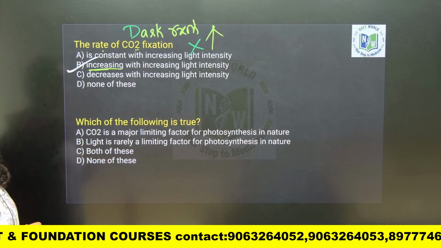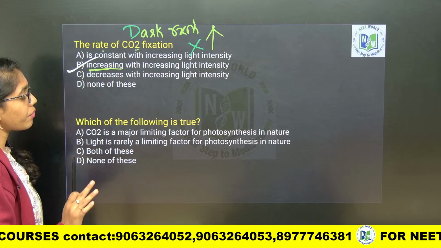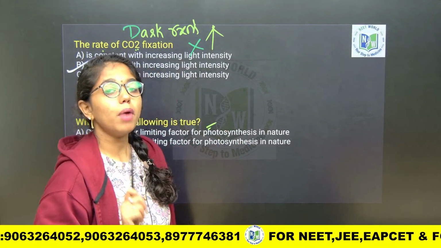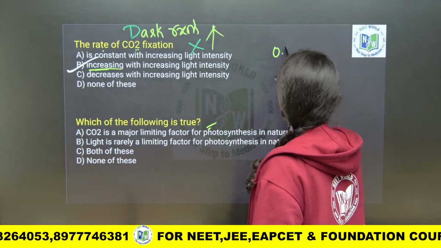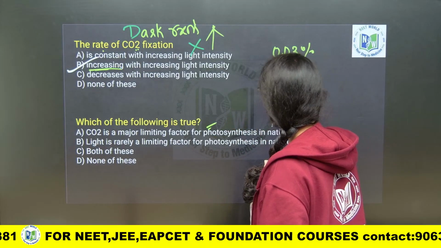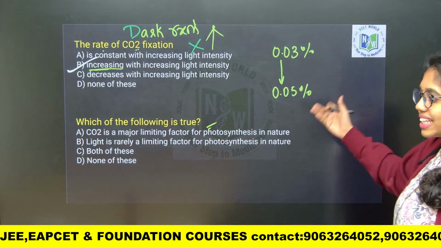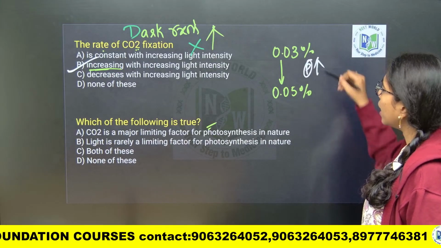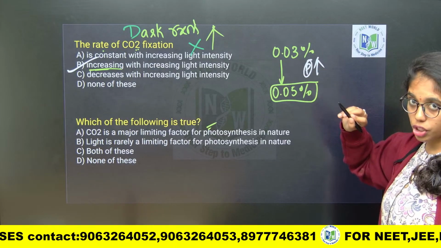In this question, beta, which of the following is true, he is asking. Carbon dioxide is a major limiting factor for photosynthesis in nature, that is obviously correct, because in atmosphere the optimum carbon dioxide concentration will be how much, beta? 0.03%. If it is increased to 0.05%, there is no problem. The photosynthesis rate will be increased when the carbon dioxide concentration is increasing up to 0.05%.